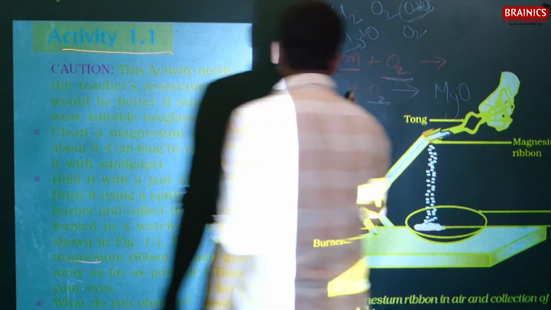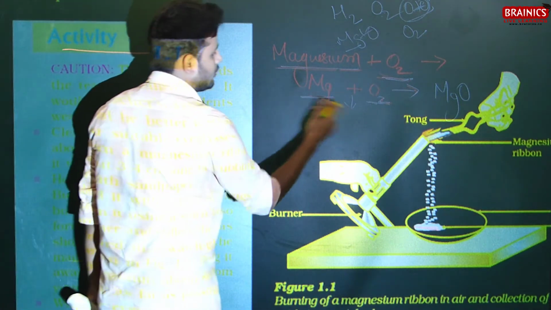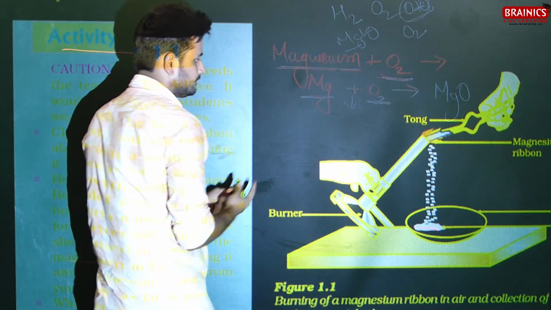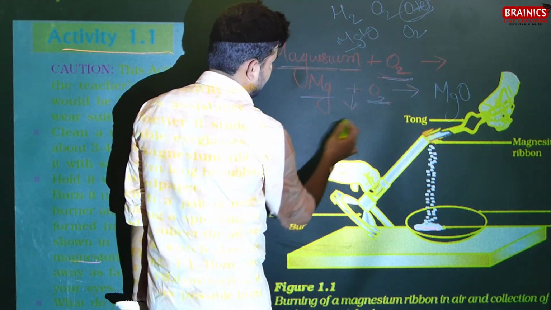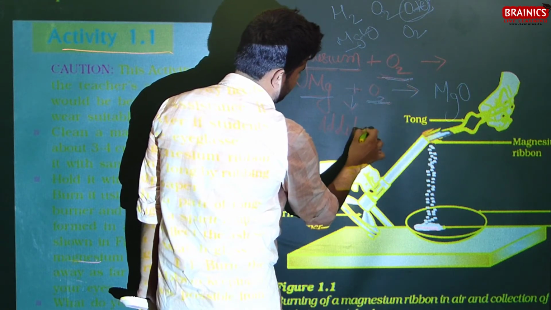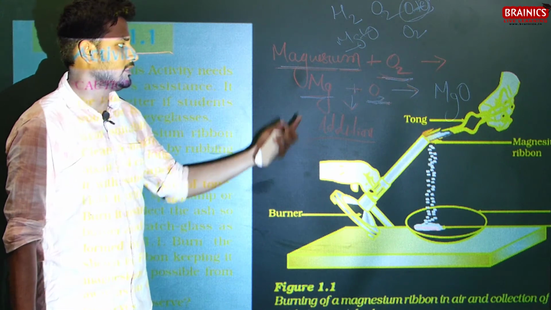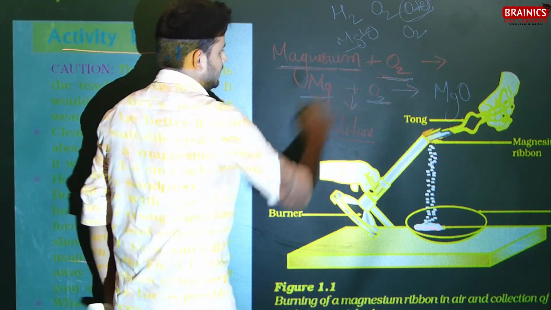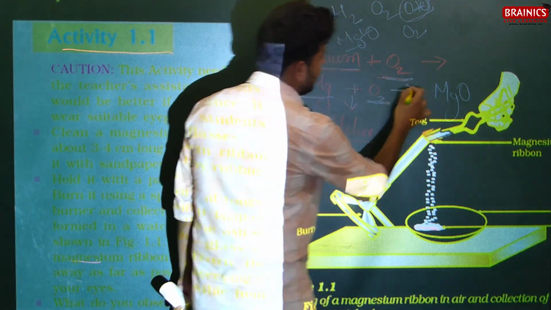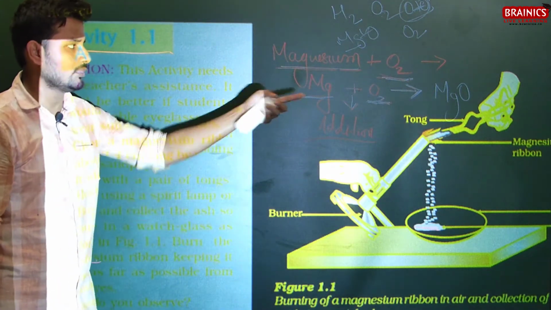So the symbol of magnesium is Mg, the symbol of oxygen is O2. These both are reactants, so they are written on the left hand side. The plus sign shows addition or reaction between them, and this arrow shows the direction of the reaction, which is forward.